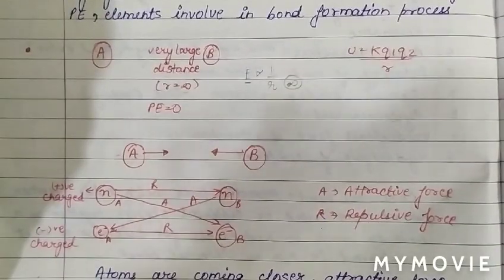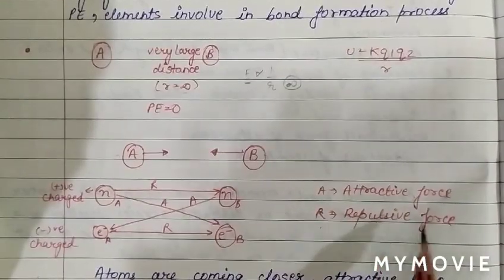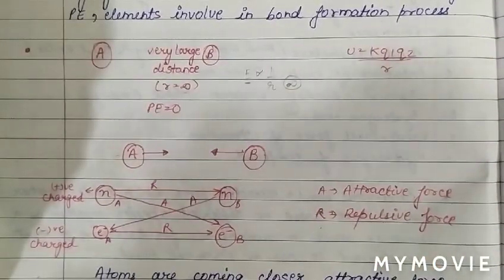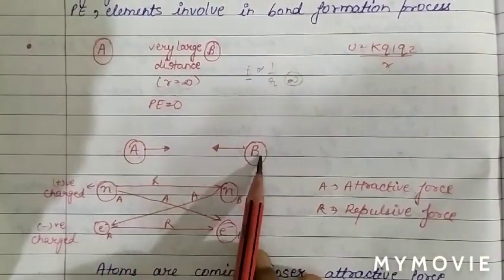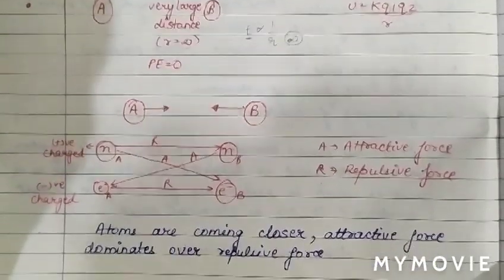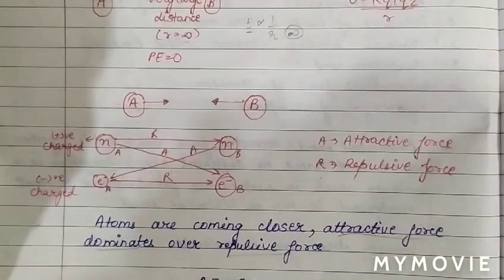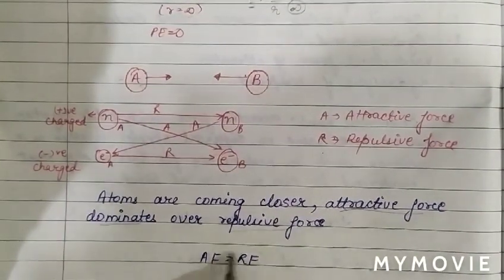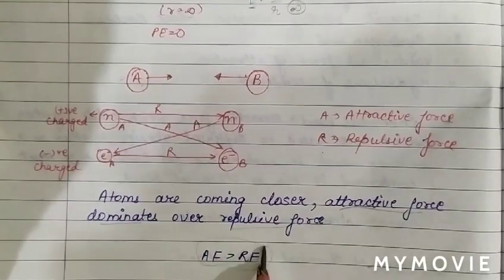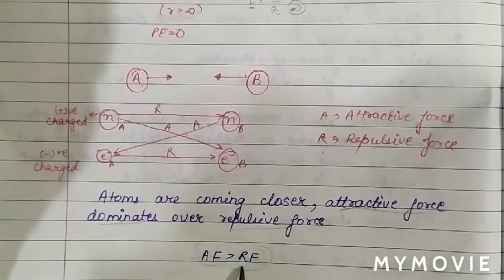So there are two types of forces. One is attractive force and one is repulsive force. When atoms are coming closer, the attractive force will dominate over the repulsive force. So when attractive force and repulsive force are both operating in the molecule, and the attractive force is more than the repulsive force, then we say there is a formation of chemical bond.